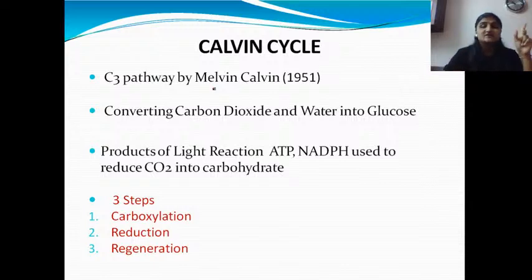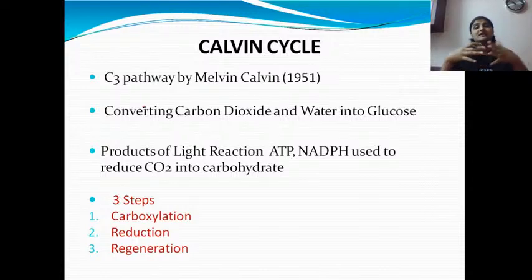C3 pathway. It is given by first time by Melvin Calvin. Okay. Melvin Calvin is nothing but it is the scientist name. He has done first time. त्याने Calvin cycle. Melvin Calvin ने पहिल्यांदा ही सायकल केलेली कशामध्ये? By using chlorella, that is a blue-green algae.